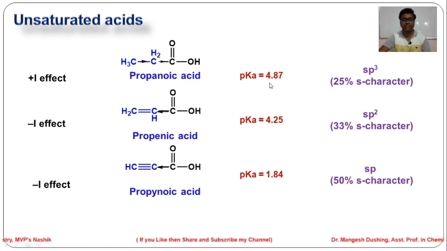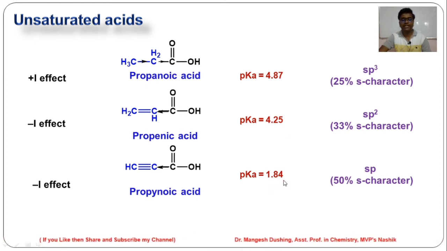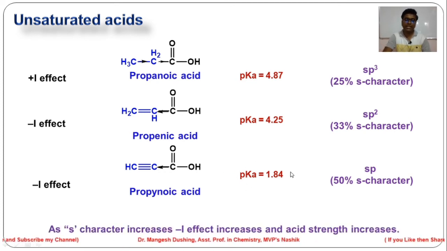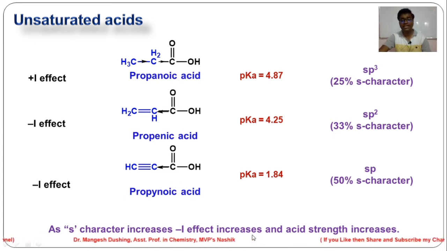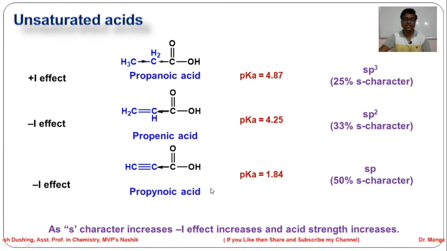If you see the pK value, for propanoic acid it is 4.87, then 4.25, then 1.84. So propynoic acid is the strongest acid. It means that as the percentage of S character increases, the minus I effect increases and acid strength increases. So among these three, propynoic acid is the stronger acid.